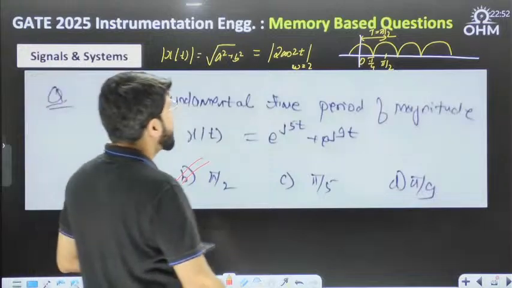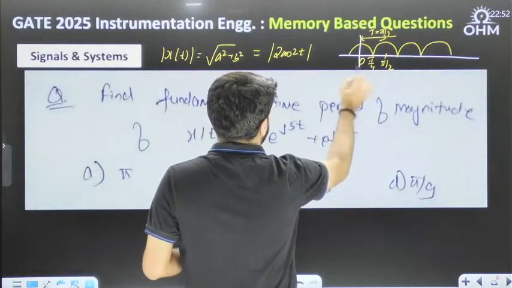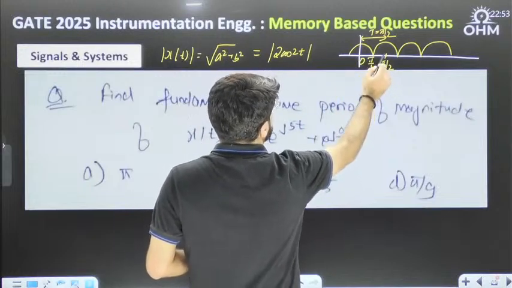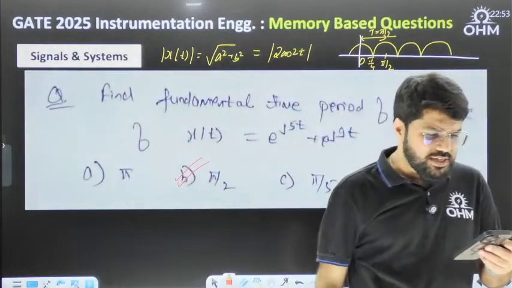Pi by 2. See why? Because cos 0 is 1. If you take cos 2 pi by 4, then you get cos pi by 2. And then cos 2 into pi by 2 is cos pi, minus 1, but I am taking magnitude. So it will become 1 only. The answer is pi by 2.